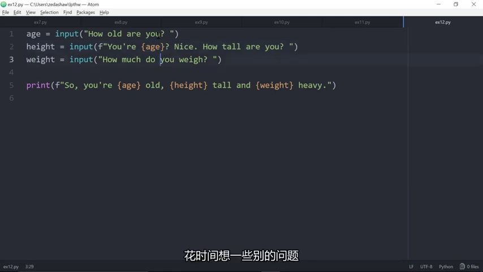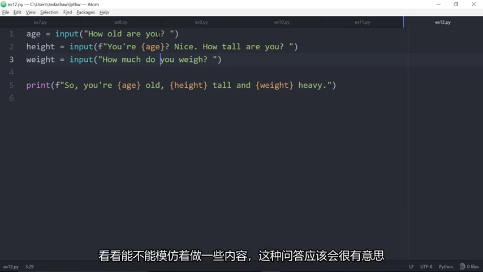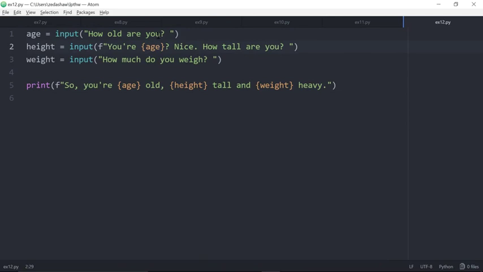Take the time to see how many questions you can come up with. If you've ever played Dungeons and Dragons or any kind of video role-playing game, where you make a character, you make an avatar, and it's got all these questions they ask you, and they come up with something, see if you can do something like that. That would be something fun to do with this kind of question and answer stuff.